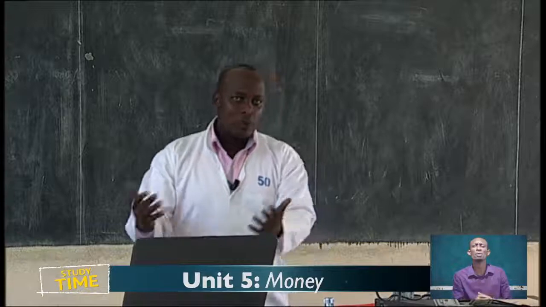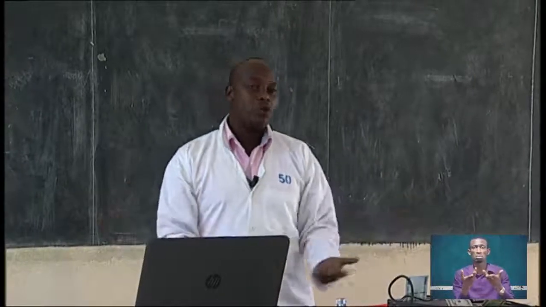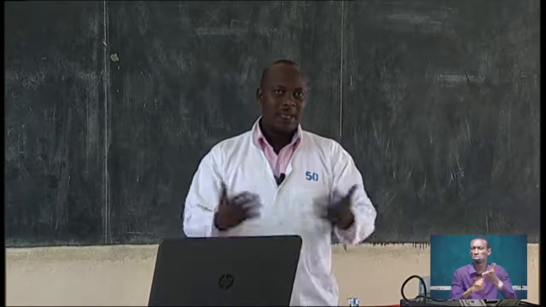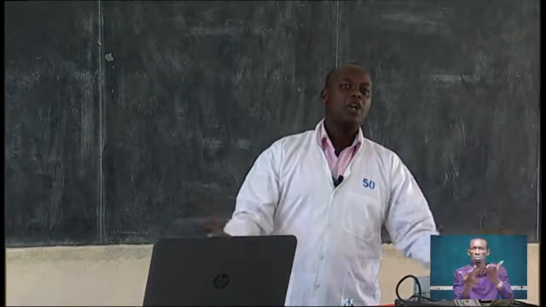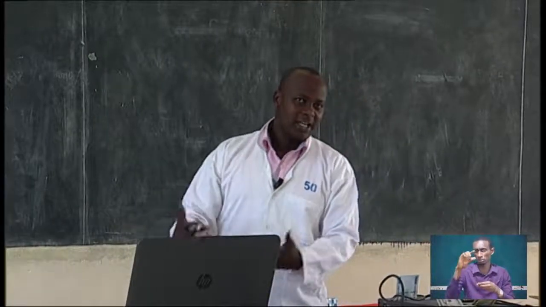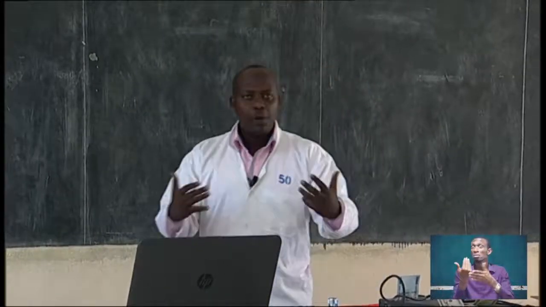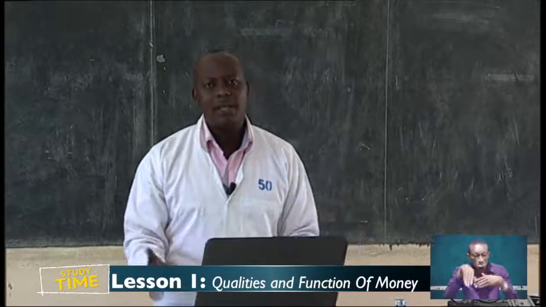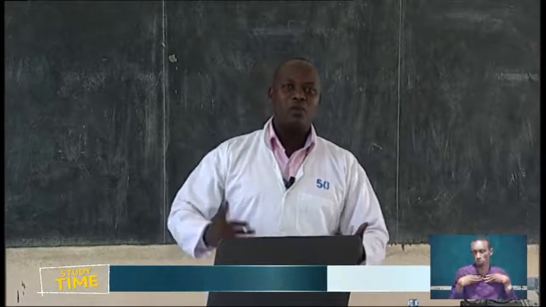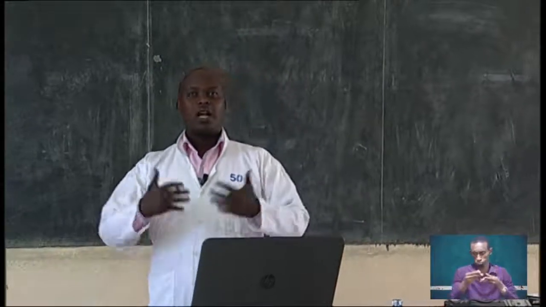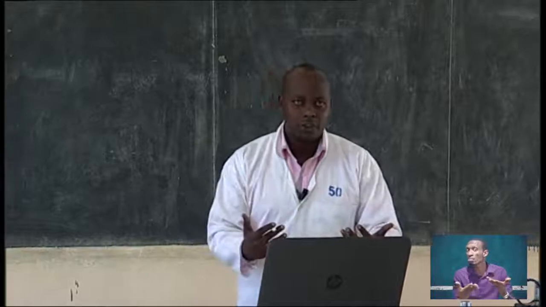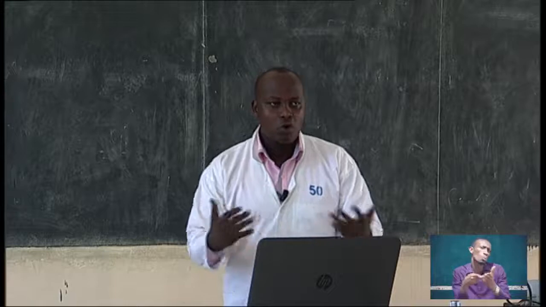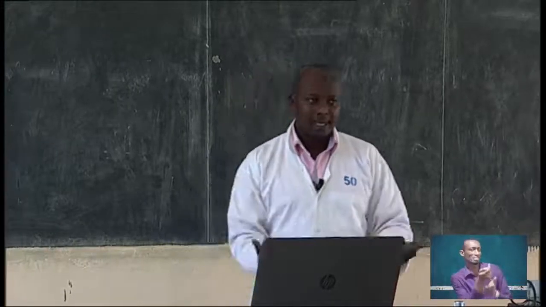There is also what we call the metallic standard, where metals were used to carry out transactions, to act as a medium of exchange, like metals in the form of silver and gold, before paper money came into existence. Now, money is anything that can be accepted by the law to act as a medium of exchange. Anything that you can use to buy a good or a service is what we call money.